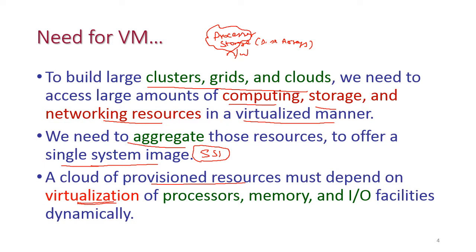Without virtualization we cannot create a cloud, of course. So virtualization of processor, memory and IO facilities happens dynamically. Based on the requirement, immediately we need to create virtual machines with those resources. What are the resources we require here? Compute, storage and network resources.